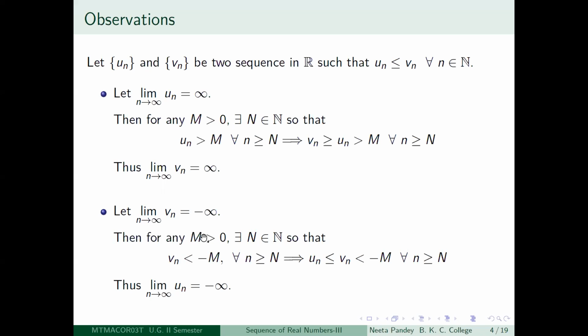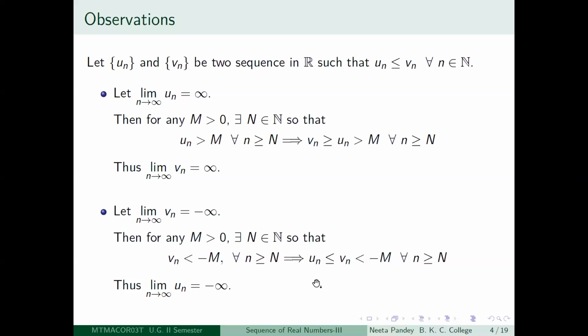There we had said for any negative number it becomes less than that after a certain stage. Instead of saying it that way, we can also say it this way. That is why I have written it here, so that you don't get confused if you see it written like this. Vn is properly divergent to minus infinity means precisely this statement: for any m greater than 0, you will be able to get a positive integer N, so that for all little n greater than or equal to capital N, Vn is less than minus m.